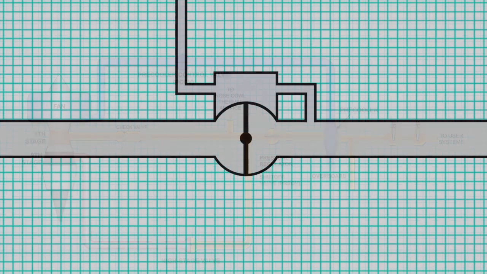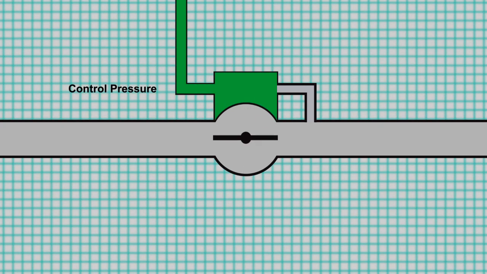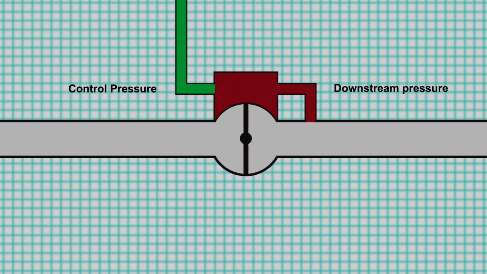In the HSV and PRSOV, control air enters the valve actuator and is opposed by downstream pressure. The control pressure tends to force the valve open, and the downstream pressure tends to force the valve closed. So the position of the valve is the result of the force balance between the control pressure and the downstream pressure.